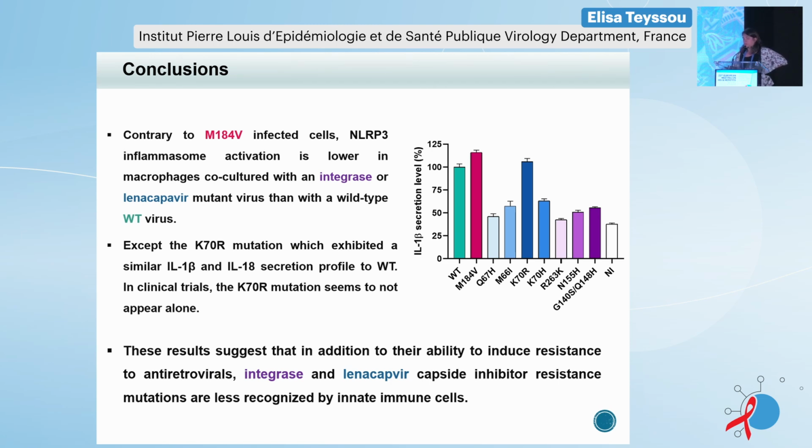We have an exception for the K70R mutation, which exhibits the same level of secretion as the wild type, but interestingly, this mutation seems to not appear alone in clinical trials. So this result suggests that in addition to the ability to induce resistance to antiretrovirals, integrase and lenacapavir capsid inhibitor resistance mutations seem to be less recognized by innate immune cells.